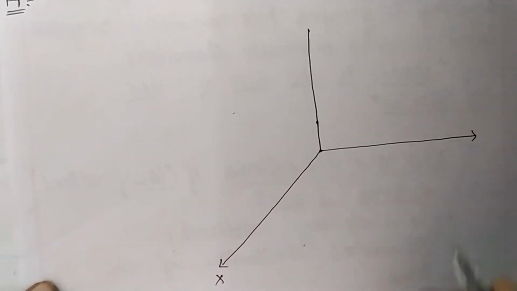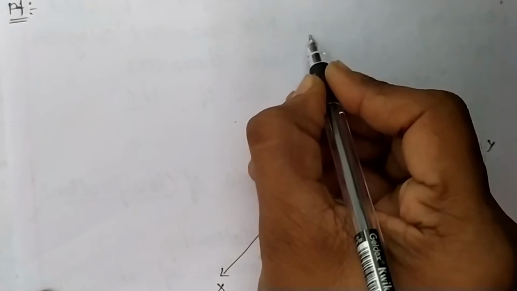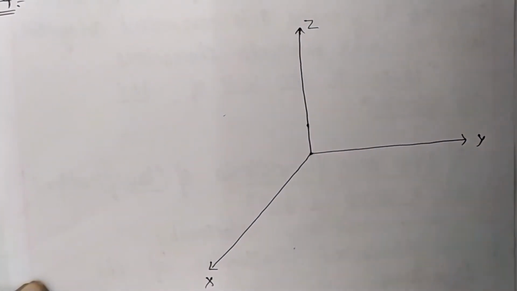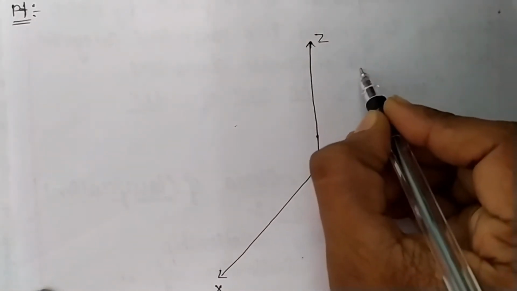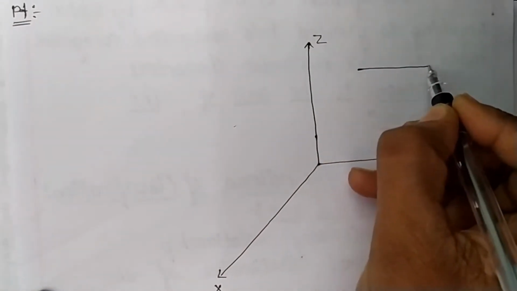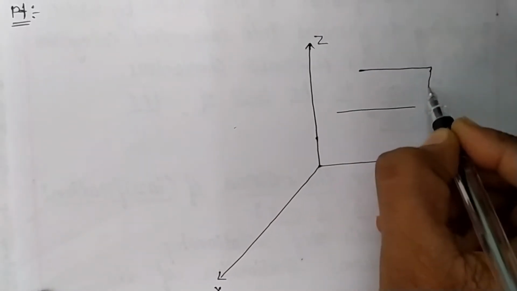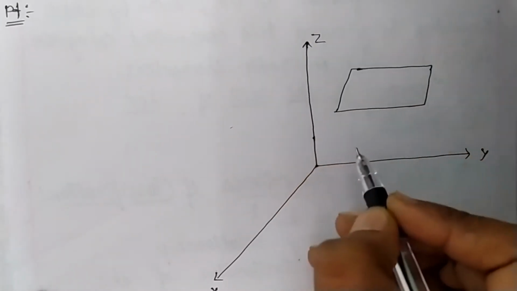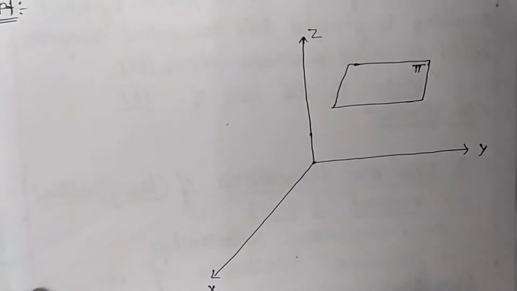It is X, it is Y, and it is Z. Let us consider a plane in 3-dimensional space. This plane will be pi.